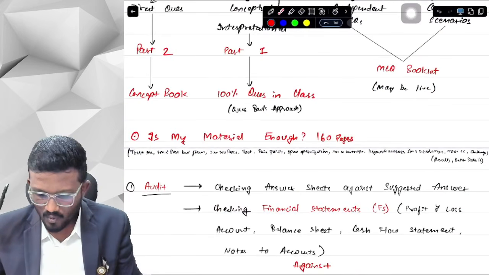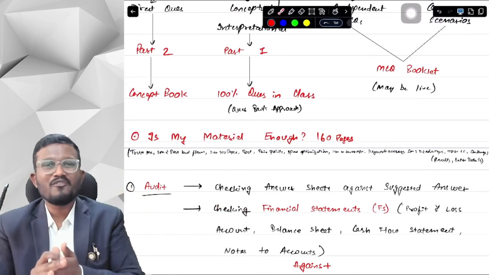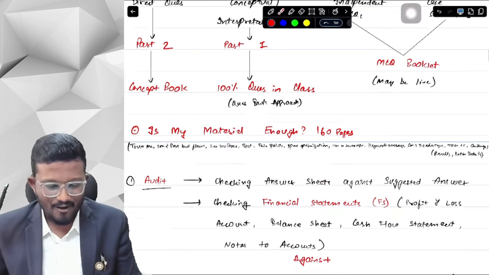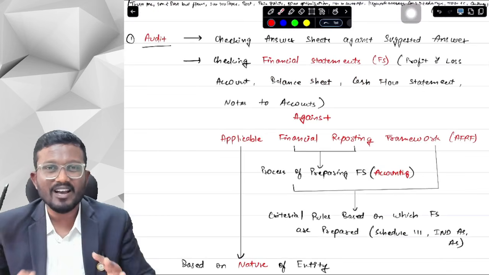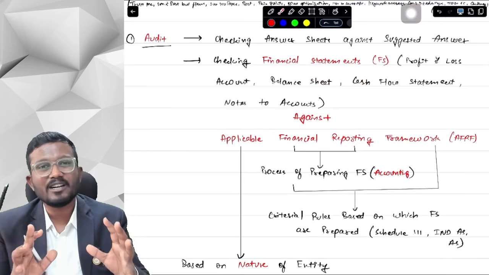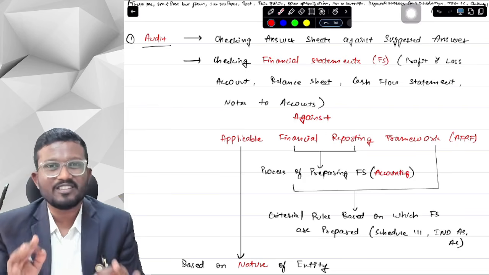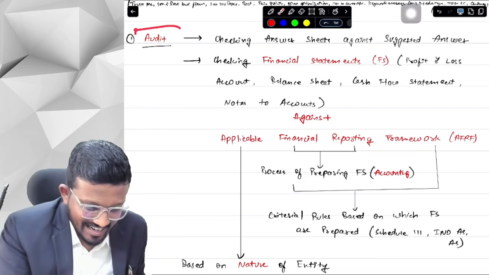Now let's move on to starting the first demo lecture of our CA Final Audit English batch, and the actual content of it. I have covered everything and detailed how we are going to process and move forward in our lectures. And now we are starting with the first word that comes to our mind when we hear CA Final, that is audit.